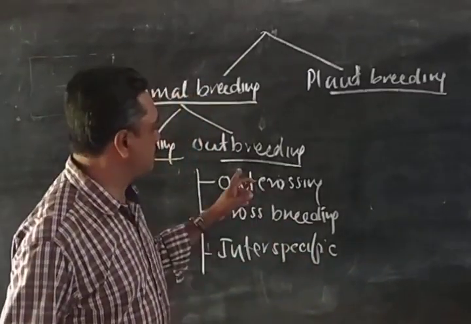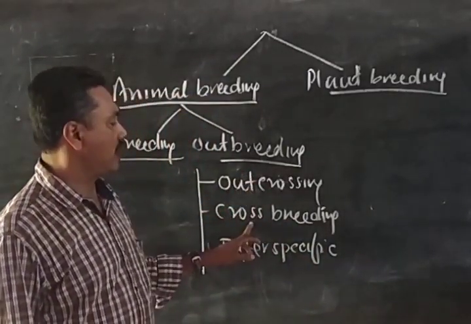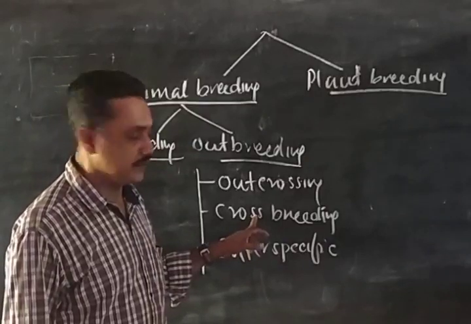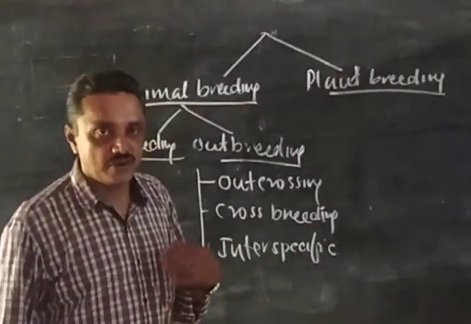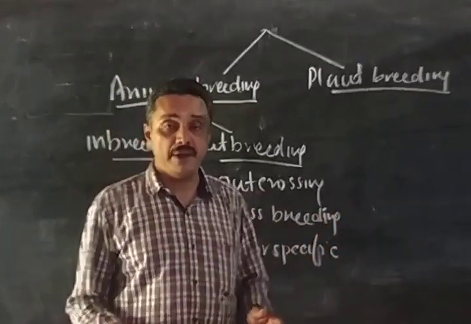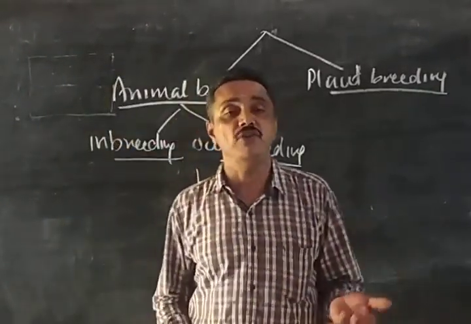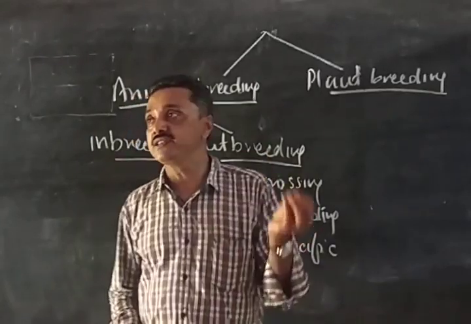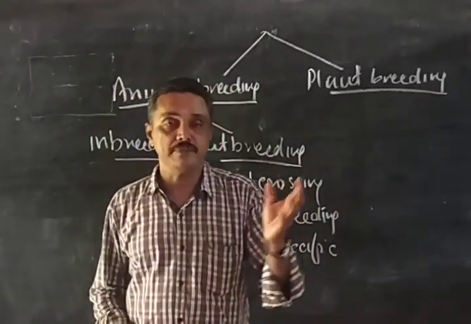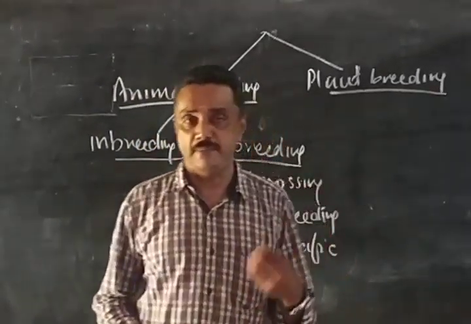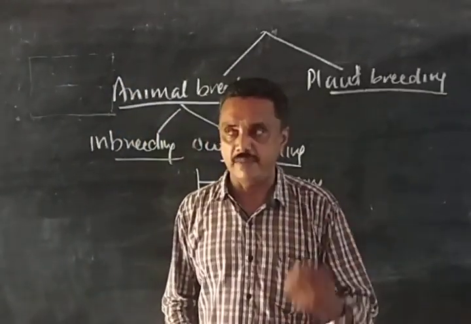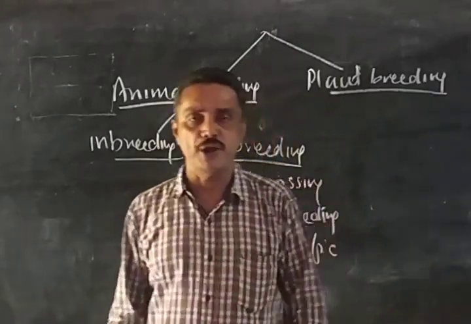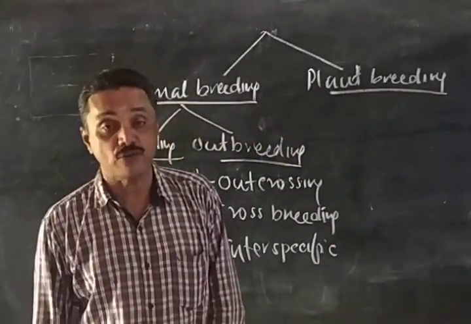So there are three types of outbreeding: outcrossing, crossbreeding, where Hisardale is an important example, and interspecific hybridization. Then we discussed the methods of animal breeding. In animal breeding we use artificial insemination. Male gametes, called semen, are collected from the male animal and injected into the reproductive tract of the female animal.